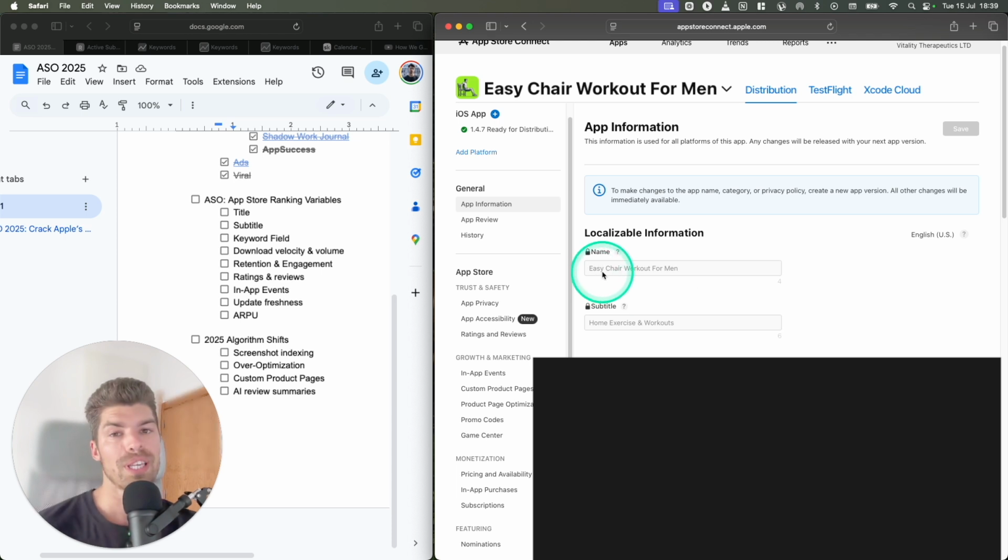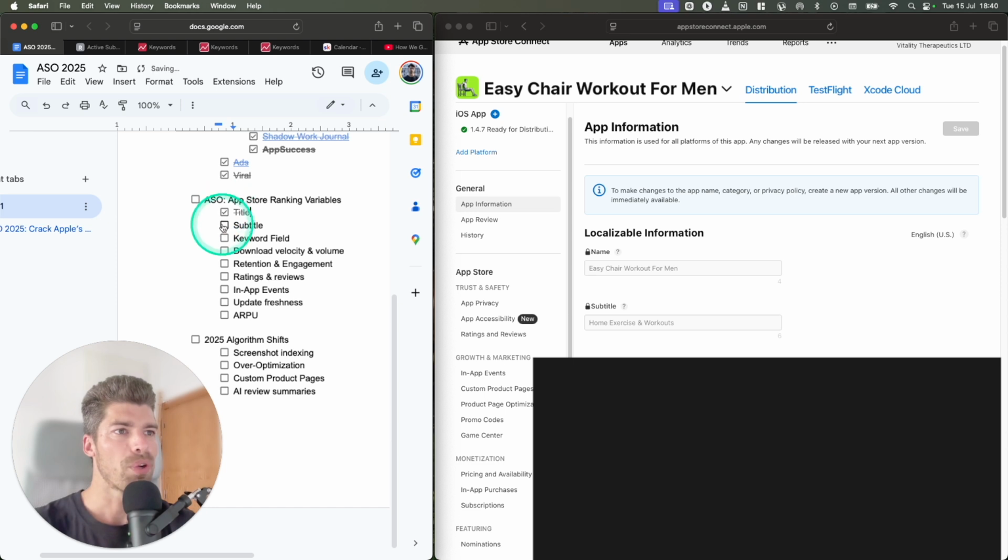And also the keywords at the beginning of the name have bigger importance than at the end of the name. So let's say, for example, if you were competing for the keyword yoga, I would put it at the very beginning, not at the end, because the order actually makes a difference. And you know, you only have 30 character limit, so there's not much room to play around, but the keywords at the beginning are more important than keywords at the end. So that's the title. We also have the subtitle.